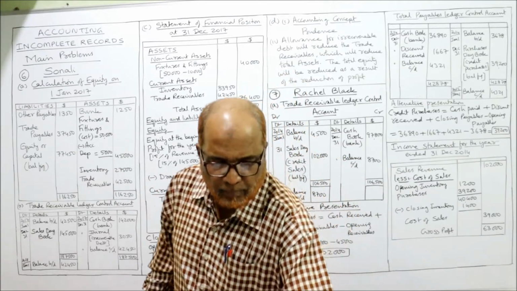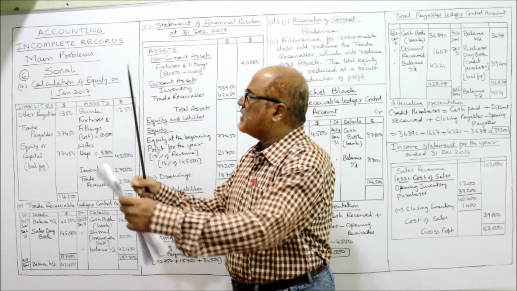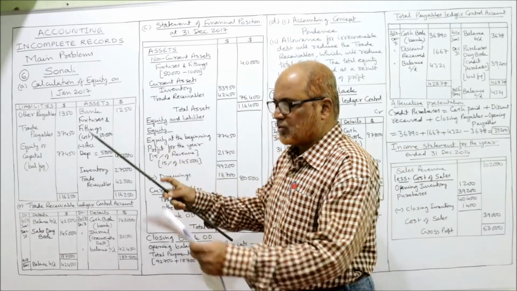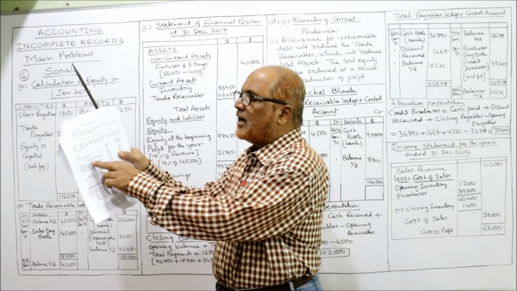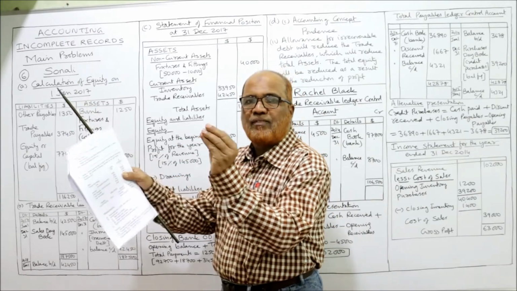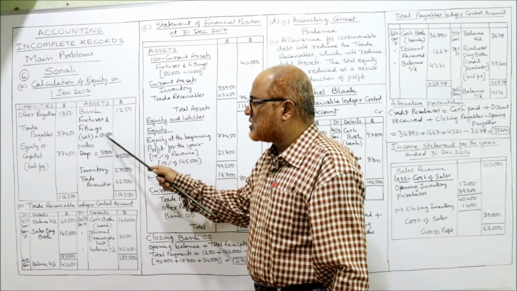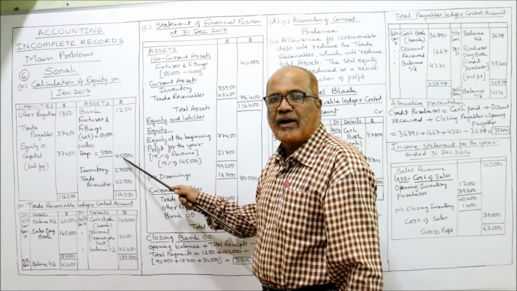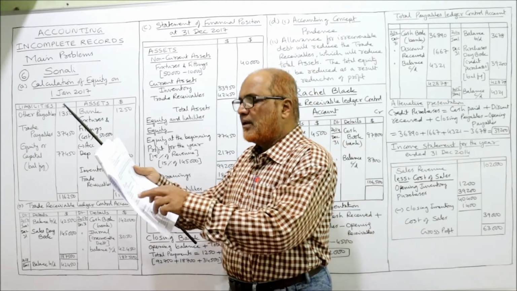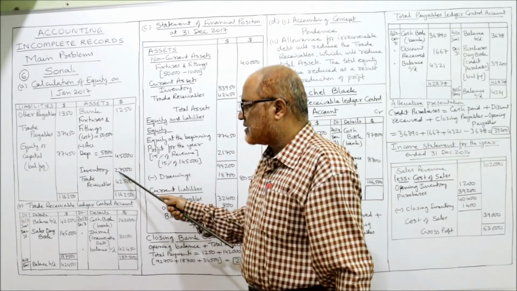You can see in the problem, 1st January 2017, all assets are given. Bank balance 1,250. Fixtures and fitting cost is 50,000 and accumulated depreciation 5,000. So deduct 5,000. 50,000 is the cost, accumulated depreciation 5,000. 45,000 is the net value, carrying value. Then inventory. Inventory is the asset. Beginning of the year 27,500.